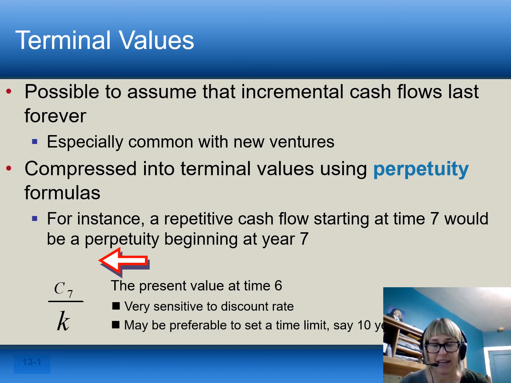And again, we just take that cash flow, that annual cash flow, divide by the cost of capital, and we get a value. Now, that gives us the present value at time 6, year 6. We obviously have to discount that back to time 0 by doing a second calculation for the present value of that one cash flow in year 6 to finish off our calculation.